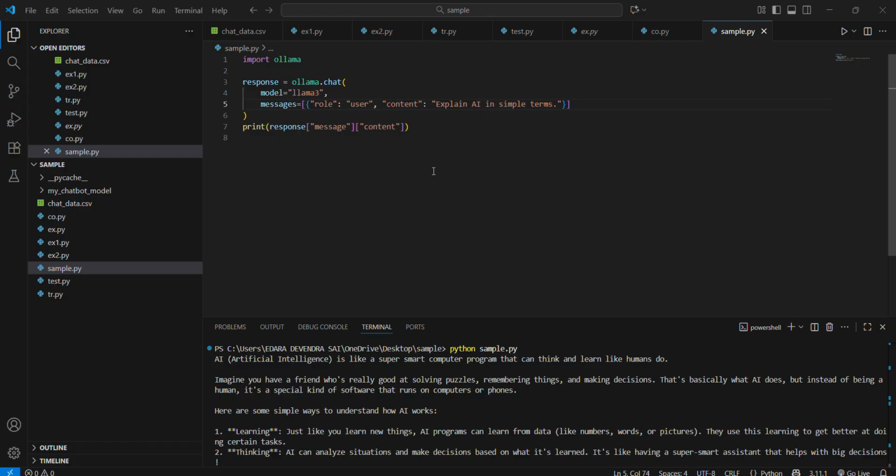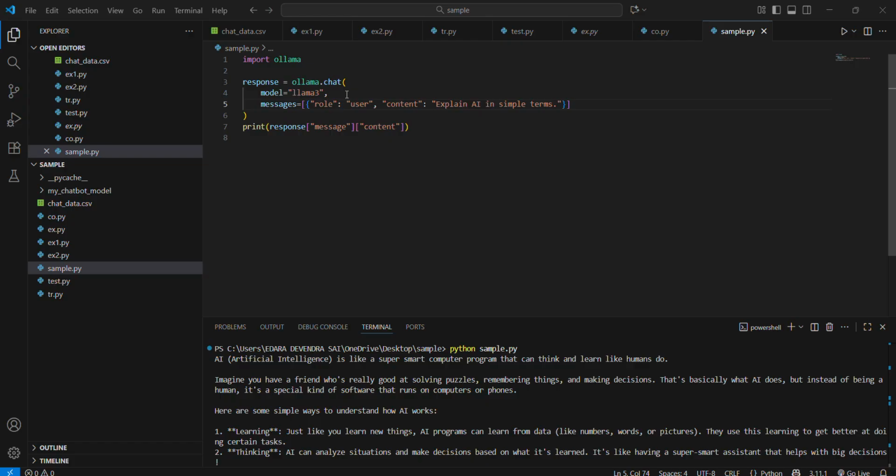Right now, I'm covering how to import Ollama and get a response using ollama.chat. Ollama.chat is explained with a topic and message prompt, for example model llama3, messages role user, content: explain AI in simple terms. Ollama.chat is given the prompt: explain AI in simple terms.